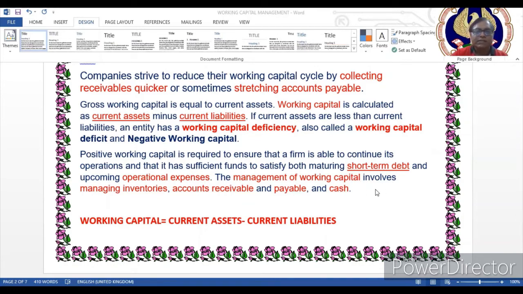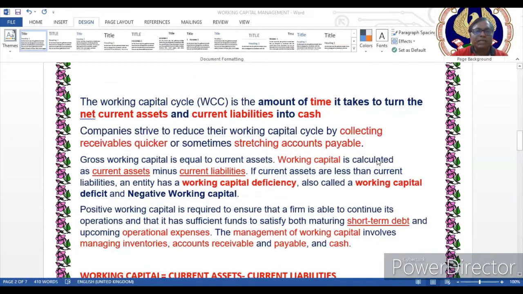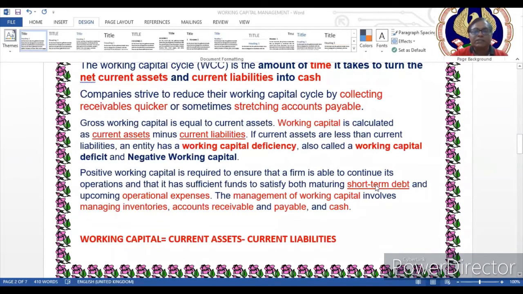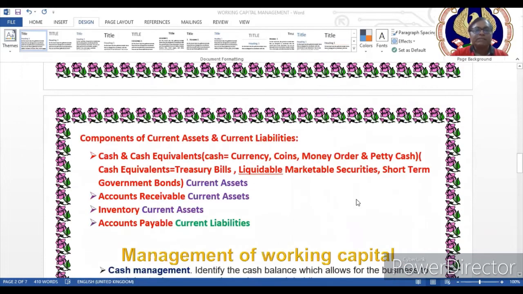Short-term debt means debt having a repayment period of 12 months or less, along with the upcoming operational expenses also. Working capital management involves managing inventory in terms of the operating cycle I have shown above, accounts receivable and payable, and cash. As I have already explained, working capital means reducing current liabilities from current assets. Now, to explain further, what are the components of current assets and current liabilities?